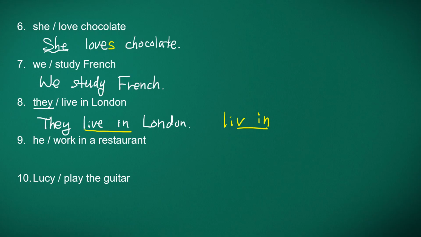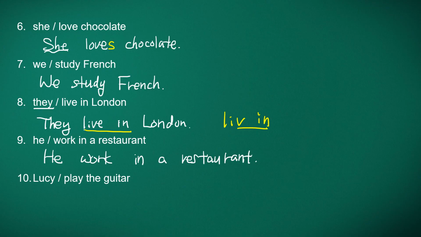And number 9, he worked in a restaurant.